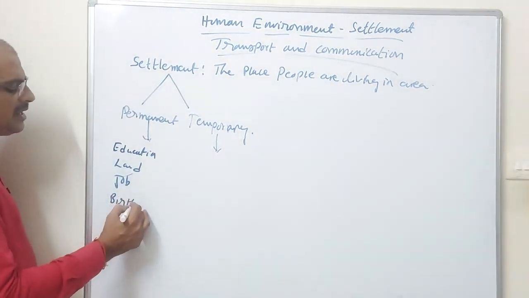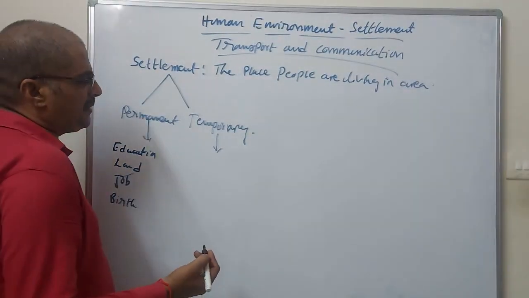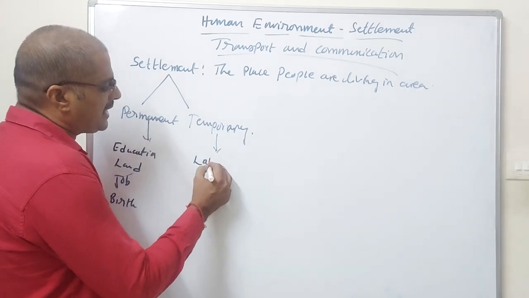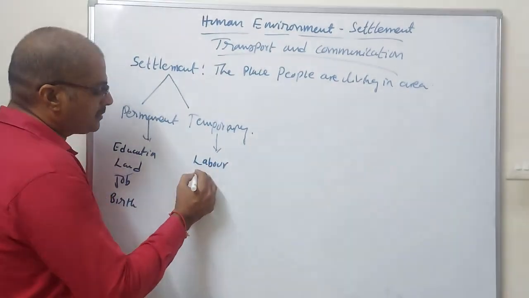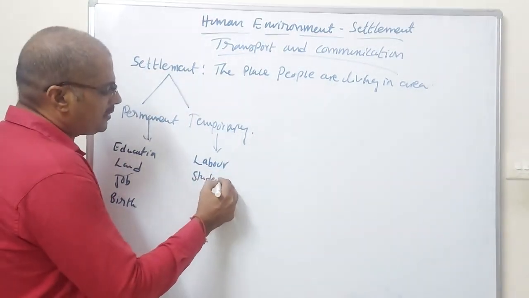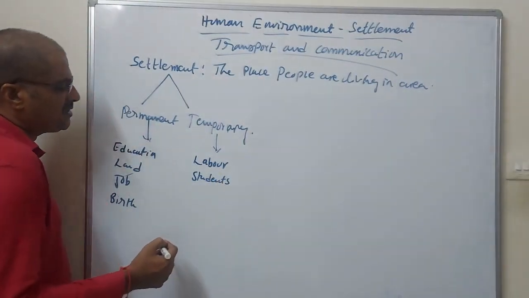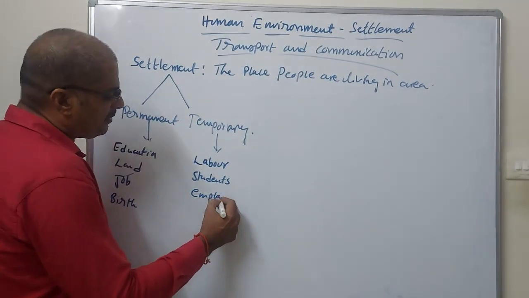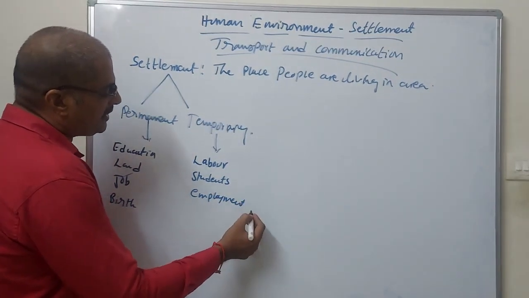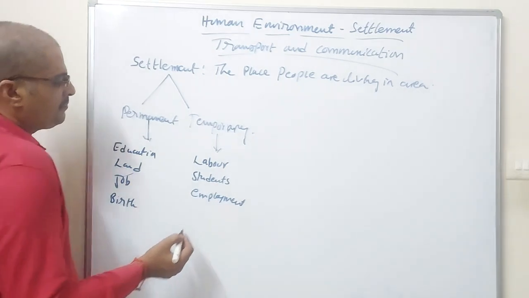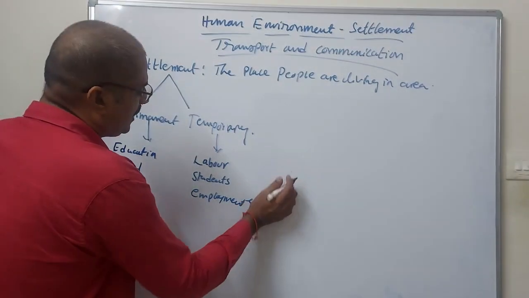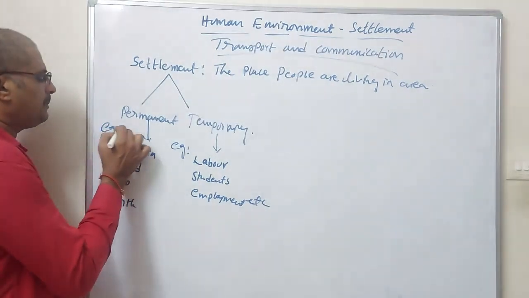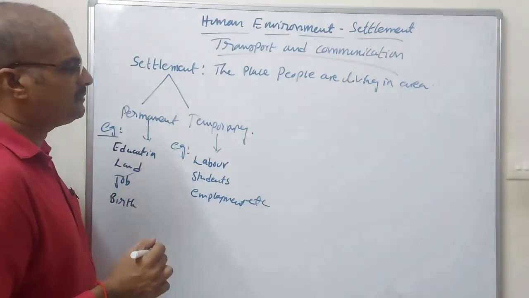By birth, they settle in those places, called permanent places. Temporary people are like laborers and students who come for education, and some people come for employment. After retirement, they go back to their villages. These are the examples of temporary and permanent settlement.